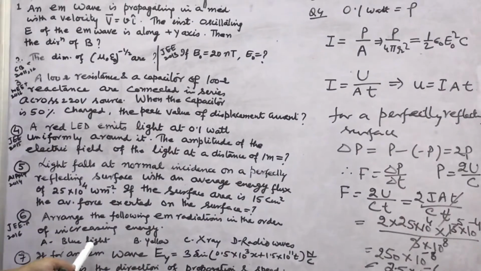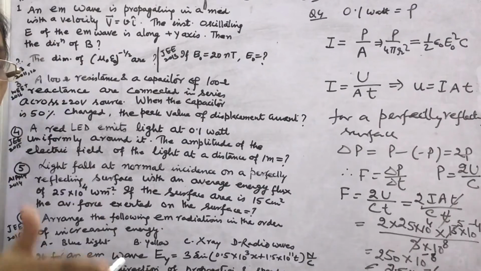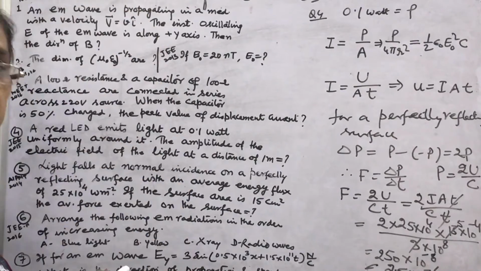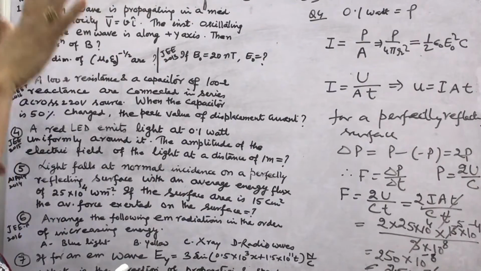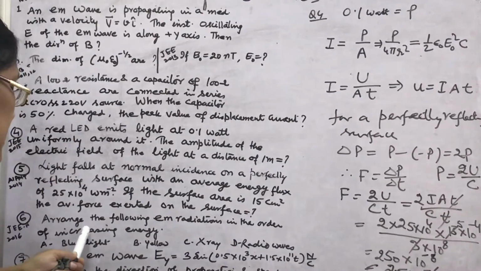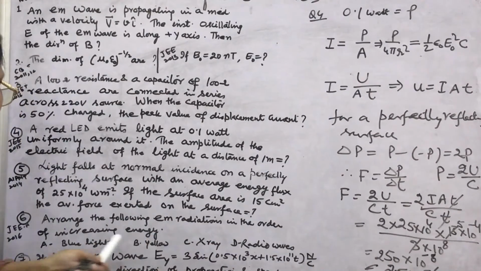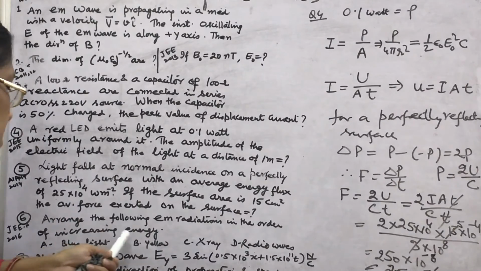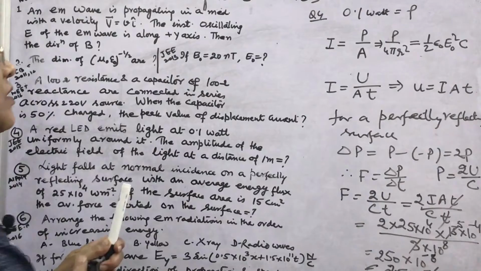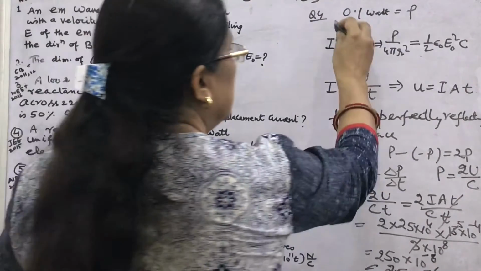Next one, the ascending order of EM waves in increasing wavelength is from gamma to radio waves. If you learn that relation, arrange the following EM radiations in the order of increasing energy. How can you learn this?